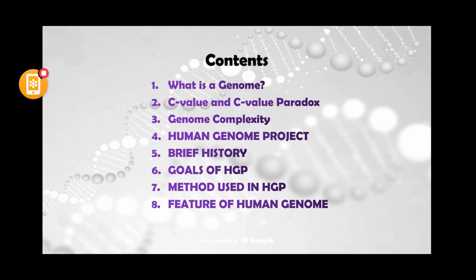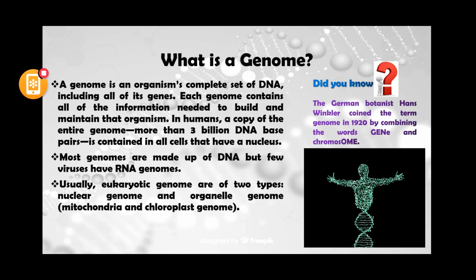We will go through them one by one in this class. So first, what is a genome? What do you understand by genome?